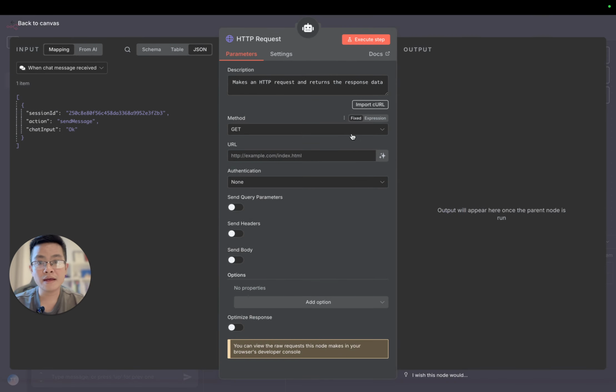So we need to use the HTTP request. And instead of filling in the GET method, the URL, and everything, it's better to use import cURL, right?